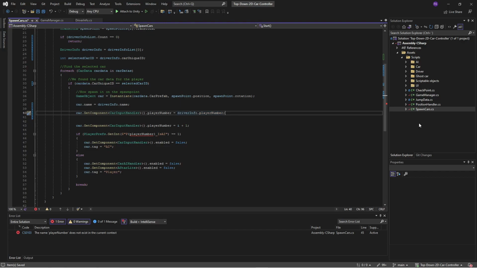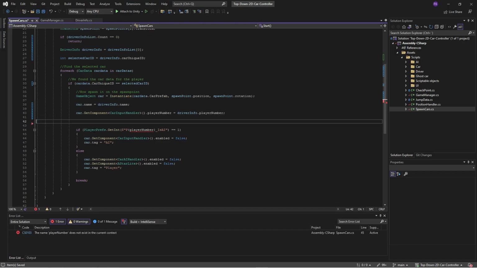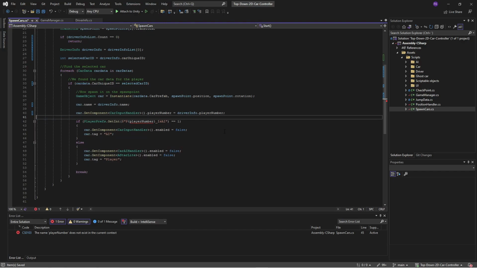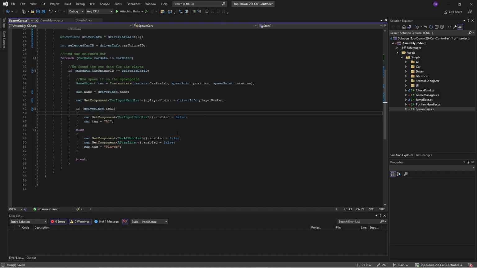Okay, perfect. And then we have some method of checking if the car is AI or not using player prefs. So once again, let's replace that with our information that we have. Driver info is AI. In that case, we are doing the same thing. And if it's a player, we're as well doing the same thing.